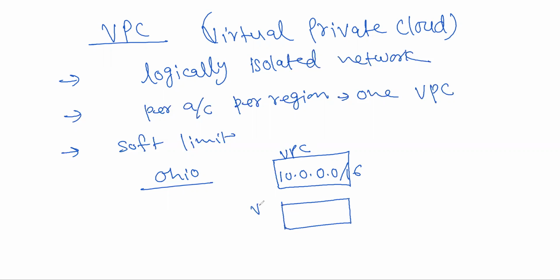So say like you create one more VPC and you try to give range like 10.0.0.0/ say like 16 only you want to give, or maybe you want to give say like here 24, right?